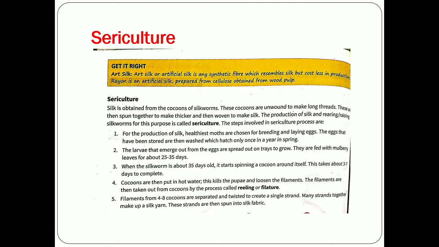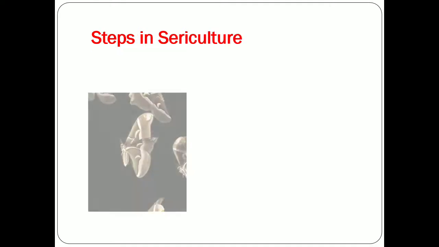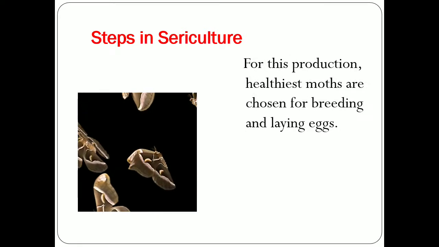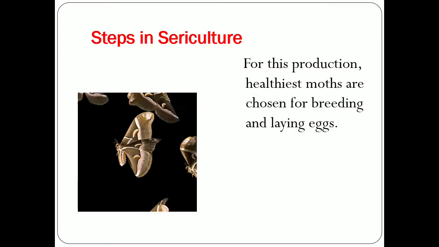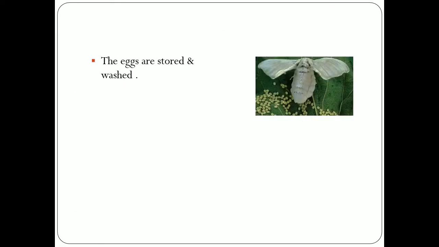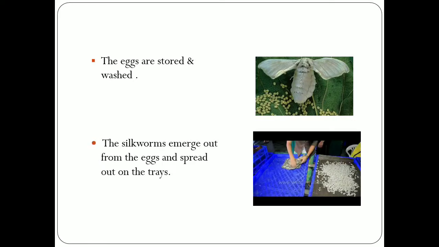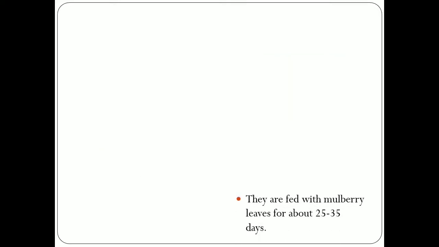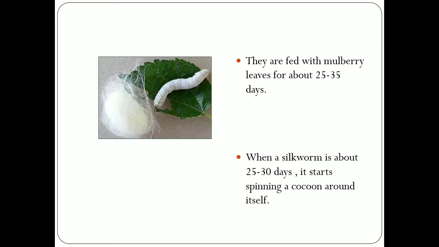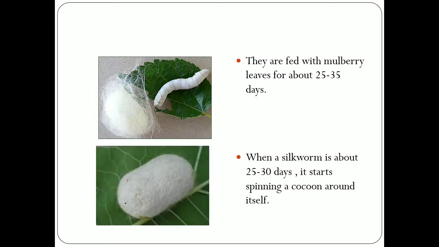So, we discussed sericulture. It is a process in which silk is obtained from the cocoons of silkworms, and various steps were involved in the sericulture process. For this production, healthiest moths are chosen for breeding and laying eggs. Then the eggs are stored and washed. The silkworms emerge out from the eggs and spread out on the trays. Then they are fed with mulberry leaves for about 25 to 35 days.